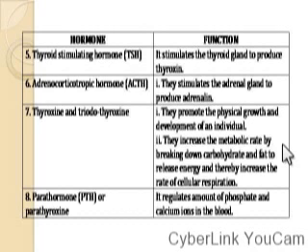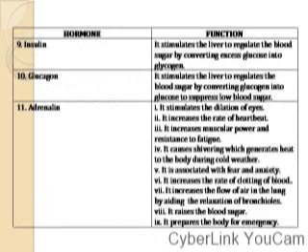Then another hormone is parathormone, PTH. This parathormone regulates the amount of phosphate and calcium ions in the blood. Then other hormones are insulin and glucagon.